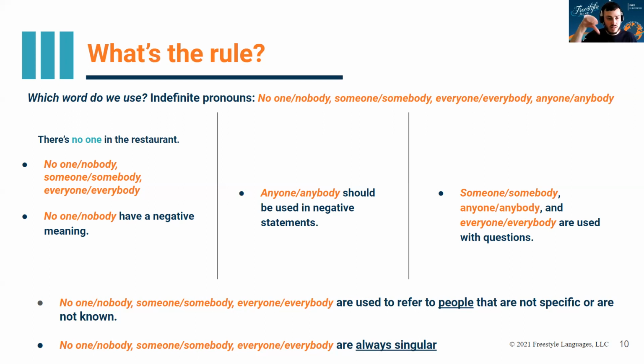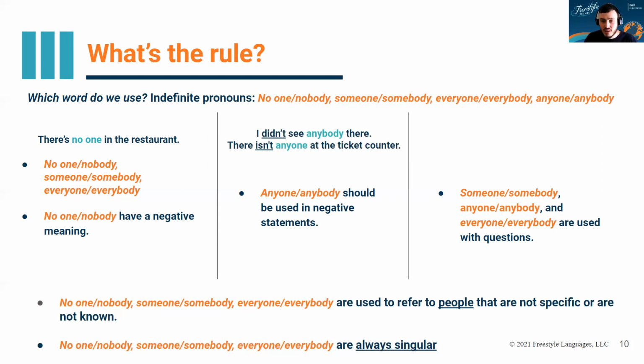No one. So for the use of no one and nobody, just like nothing, we do not need another negative word in the sentence, because anyone and anybody we use instead with negative statements.